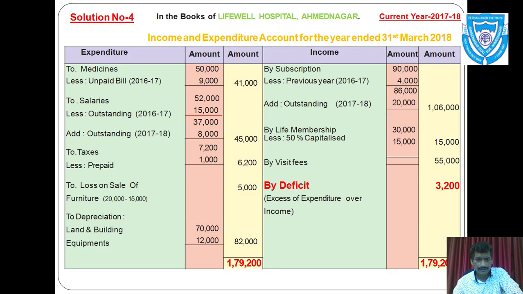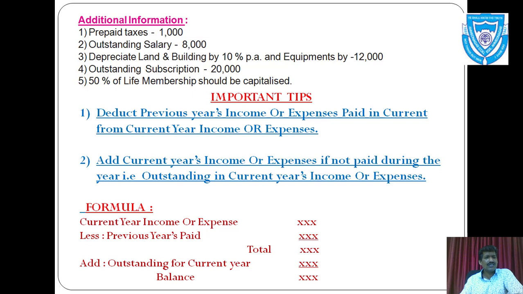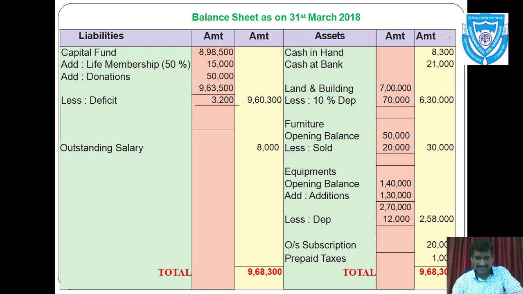Again you can see in additional information there is outstanding subscription of rupees 20,000. You can see additional information number 4, outstanding subscription. That means the amount of subscription, it is for current year but not received, it is receivable. So you can show it in asset side, outstanding subscription rupees 20,000.